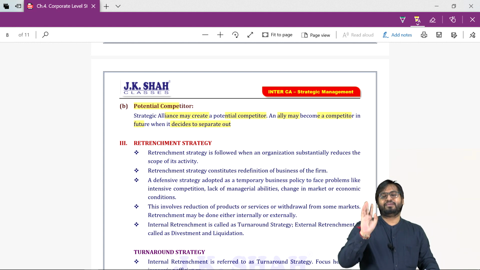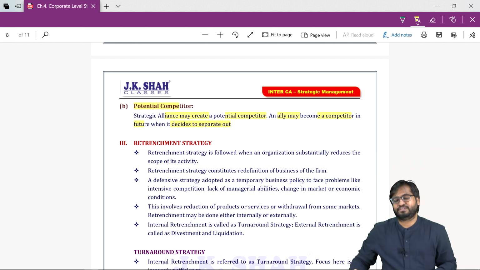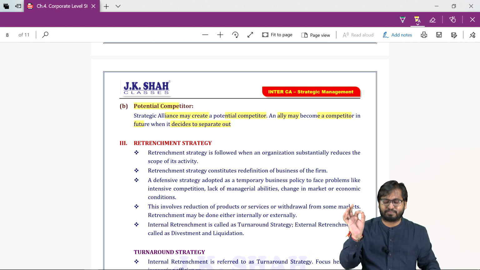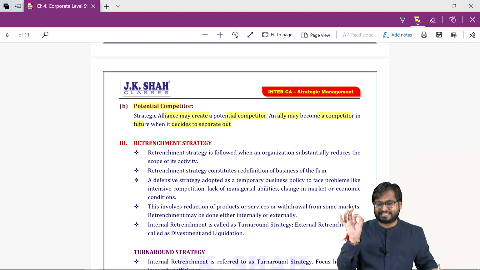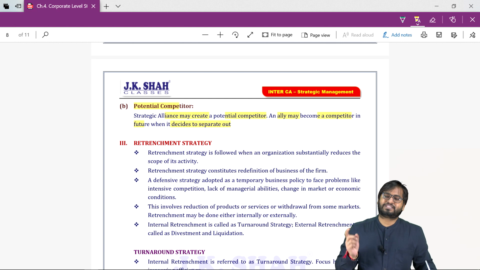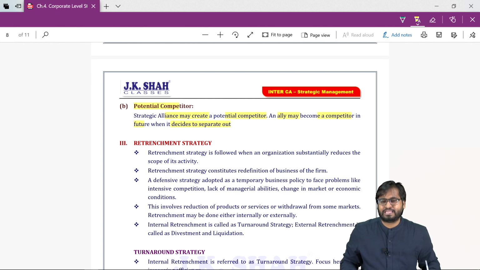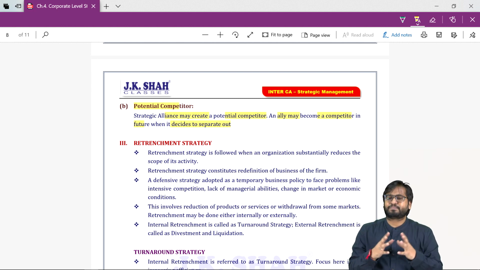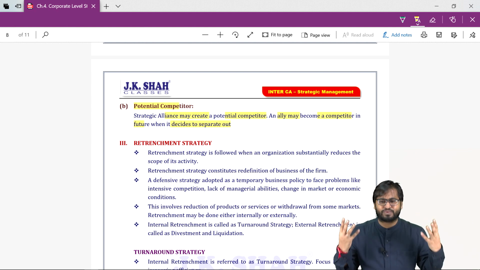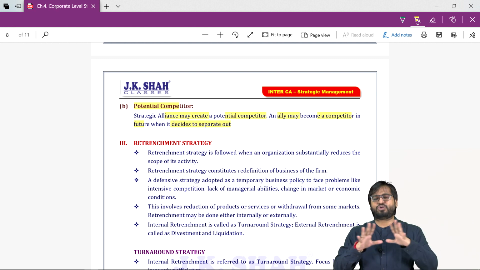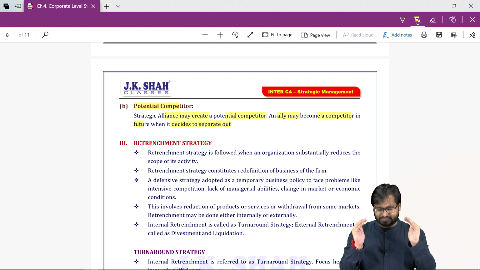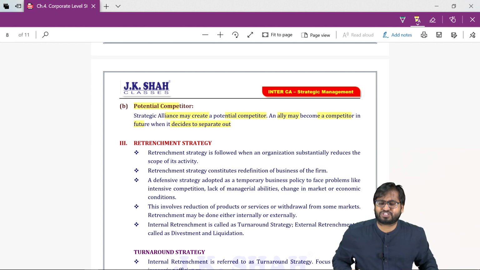Earlier we were doing business at 2 locations. Now we have discontinued 1 location. So does it amount to business redefinition? Yes. This can be temporary. Why? Because I feel my products are no longer competitive. I feel that the environment in which we are currently operating is very dynamic and hostile. We don't have to face such risk now. We cannot face. We don't have the sufficient resources or technology.